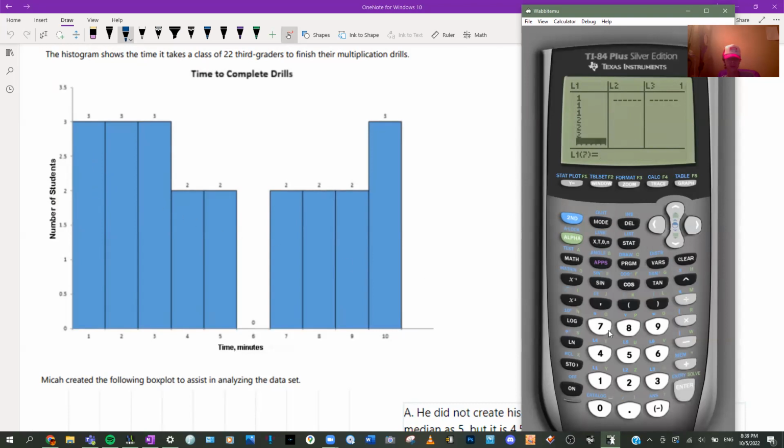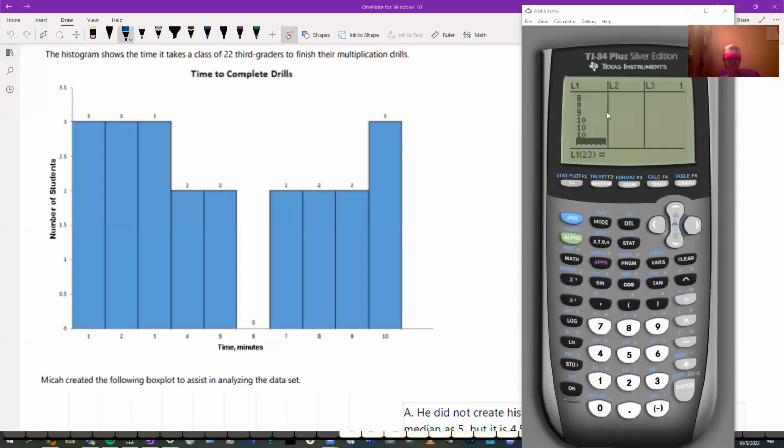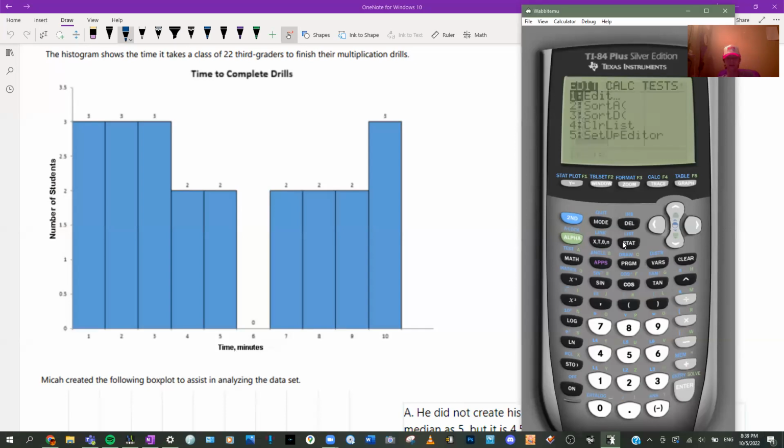All right, 3, we're going to type in 3 times also. And 4 only 2 times. And you get the idea. So now, same thing like with the other one, it's not as helpful for us to just see the box plot. How about we actually figure out the 5-number summary?